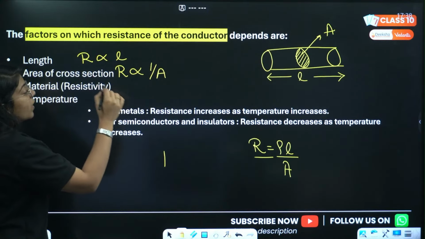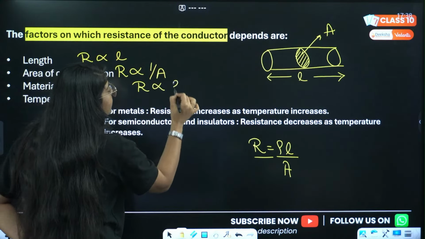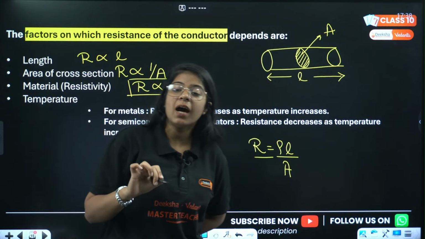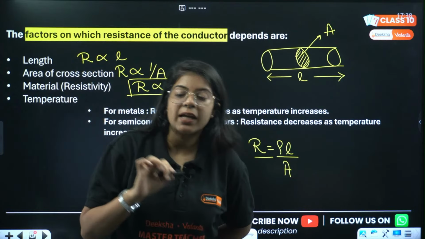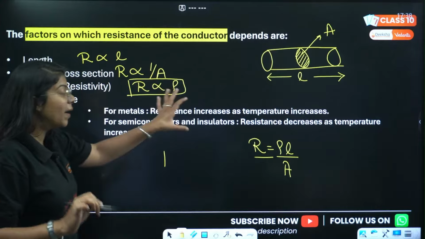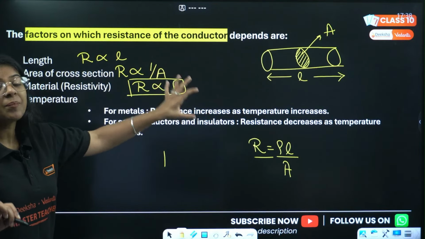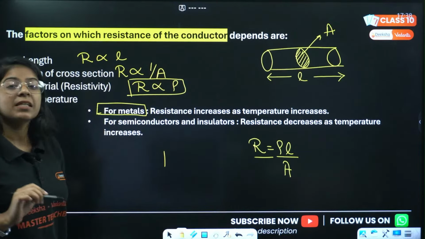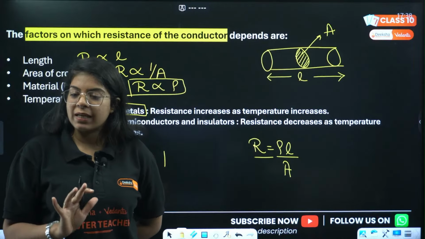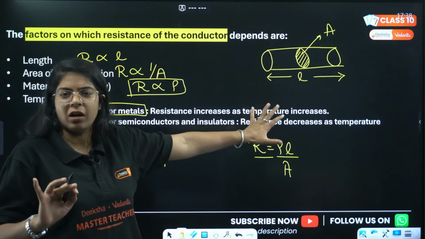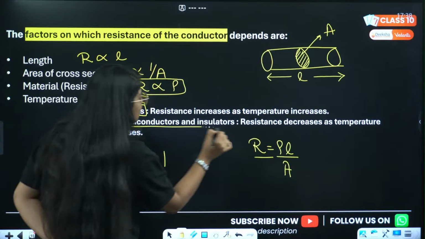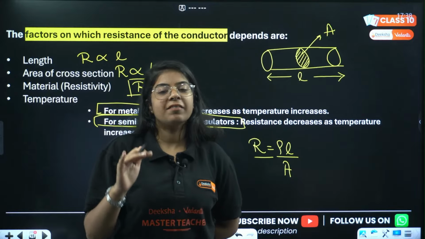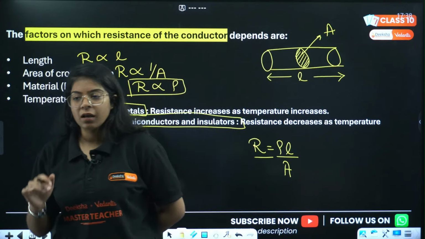That is done. Now it is also dependent on resistivity. Resistivity, the property of a conductor which decides how strongly it will affect the current flowing through it. Now temperature, very good. Temperature is very important. For metals, resistivity increases as the temperature increases. This is something you have to cram for now. And for semiconductors and insulators, resistivity decreases when temperature increases. Done?